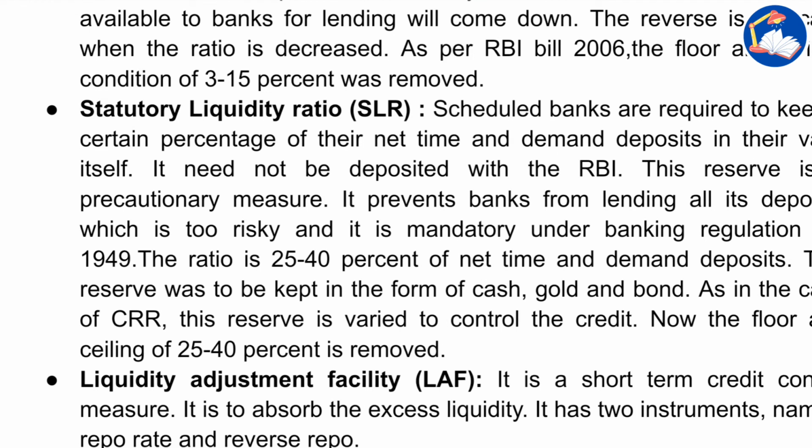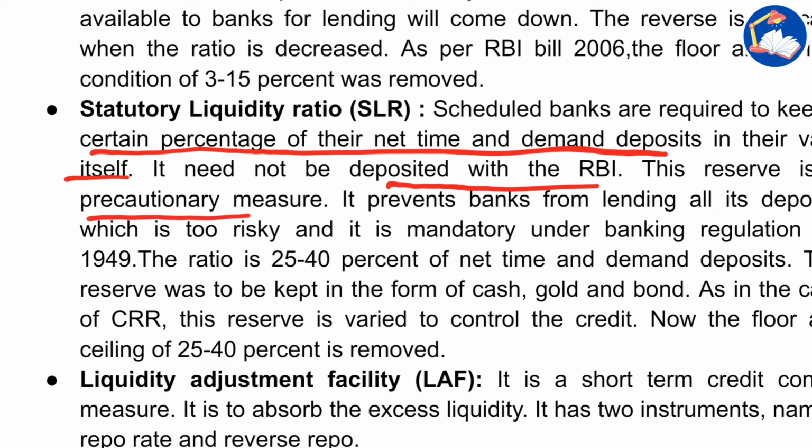Okay. Now SLR. SLR is basically statutory liquidity ratio. Scheduled banks are required to keep a certain percentage of their net time and demand deposits in their vault itself. This reserve is a precautionary measure. It prevents banks from lending all their deposits, which is too risky.